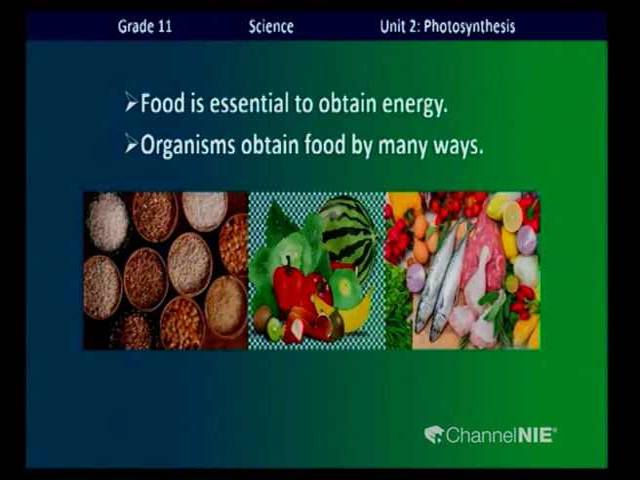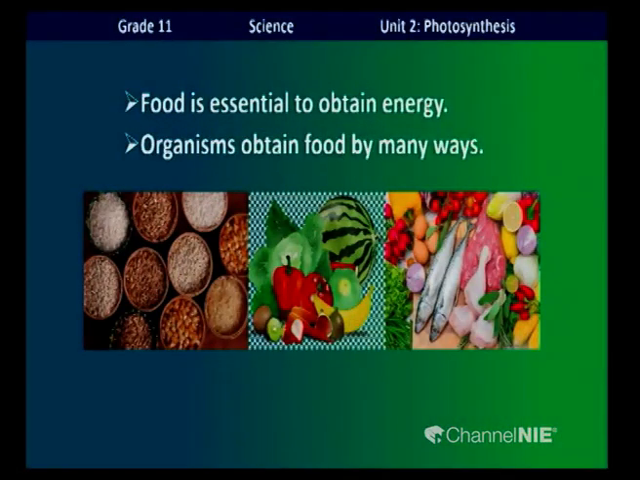So, how do we obtain energy? Now, tell me how we obtain energy. Energy is obtained from food. Food is essential to obtain energy. And different organisms obtain food in many ways, to obtain energy.